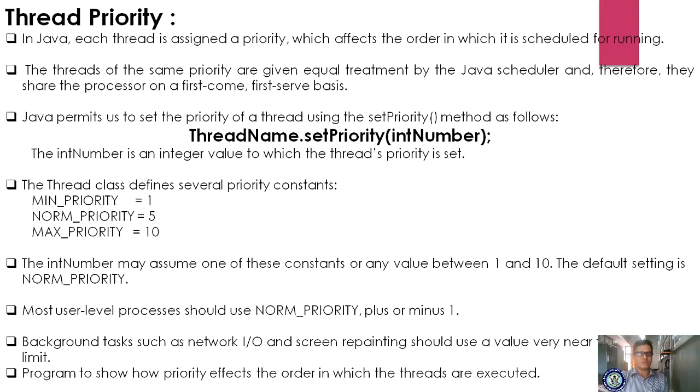Now a program to show how priority affects the order in which the threads are executed. To understand this concept very carefully, please pay more attention, because this question is asked. We will see this thread priority sample example.